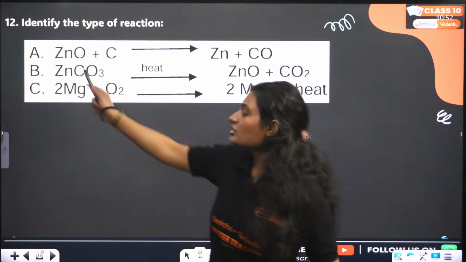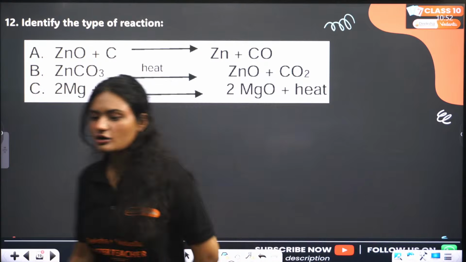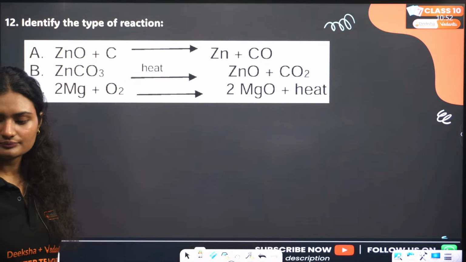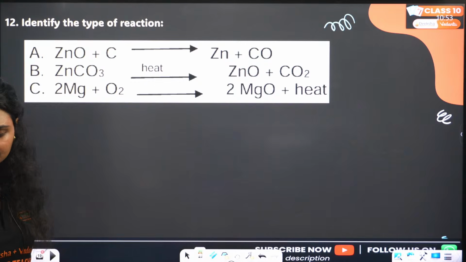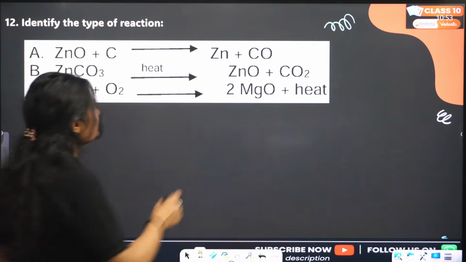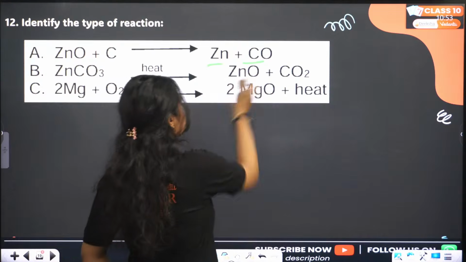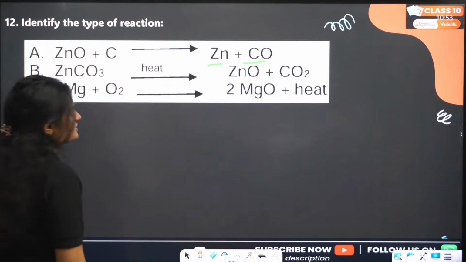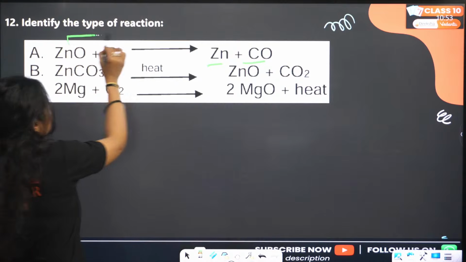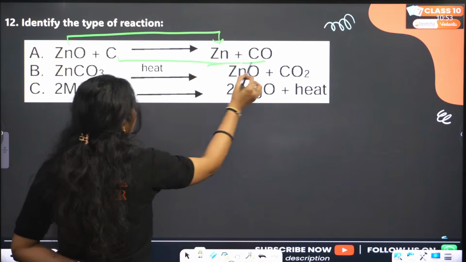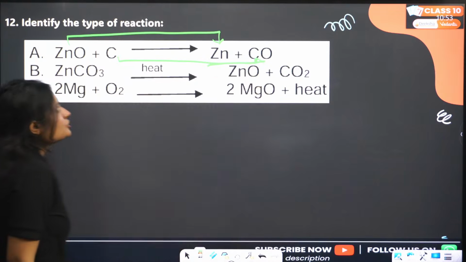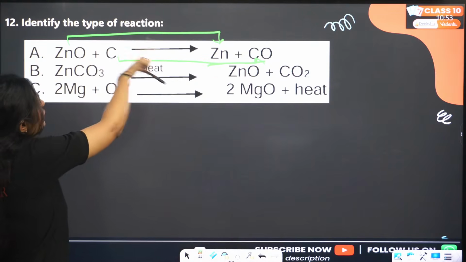When zinc oxide combines with carbon, yes, we get zinc plus carbon monoxide. So what kind of reaction is this? Zinc oxide is getting converted into zinc. Carbon is getting converted into carbon monoxide. So there is removal of oxygen.